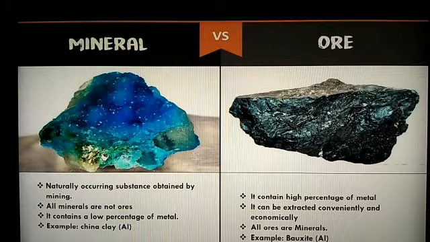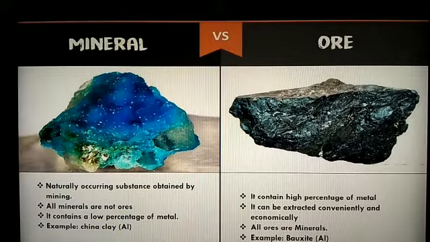Such combined state metals may be present in our earth crust in the form of a mineral. What is mineral? Mineral is an impure form of an ore, when it is introduced into the extraction process.